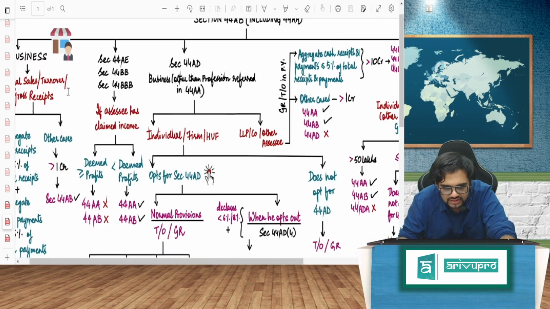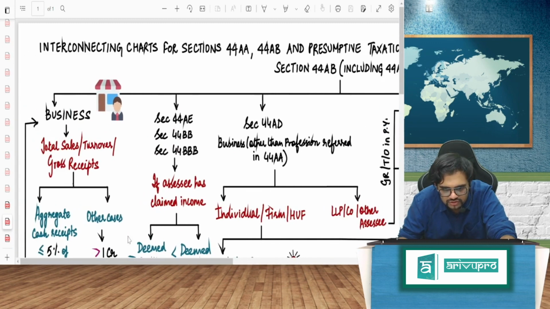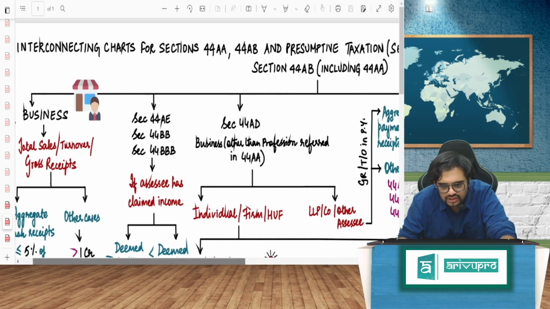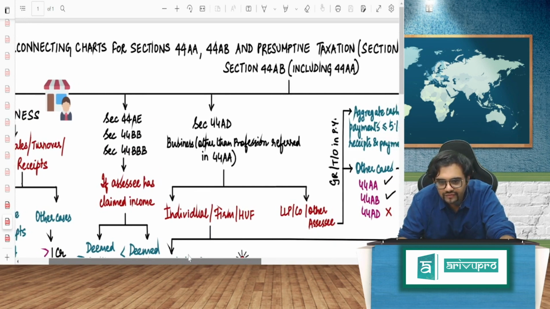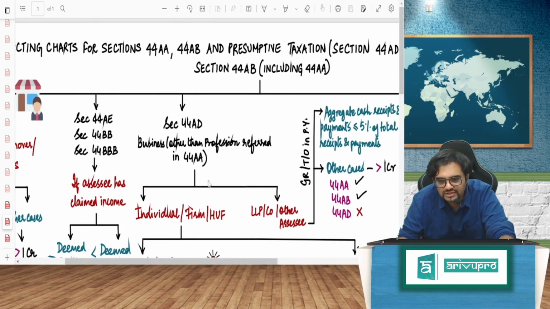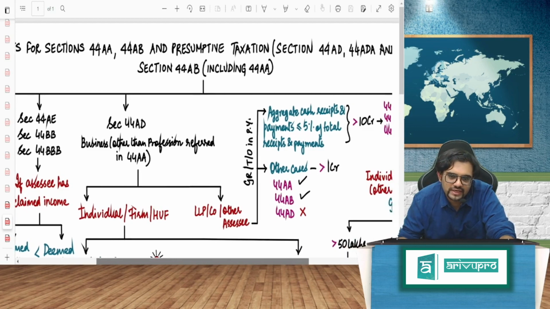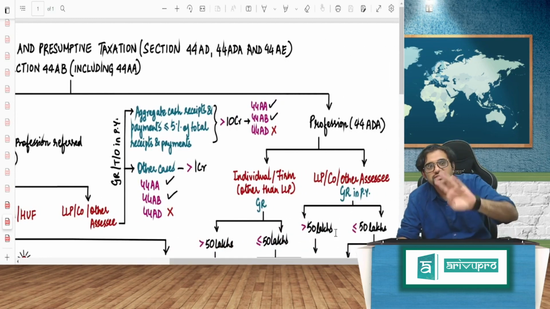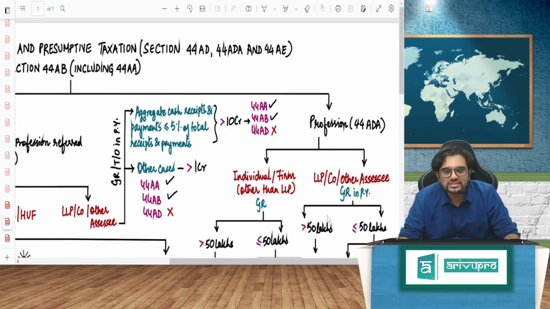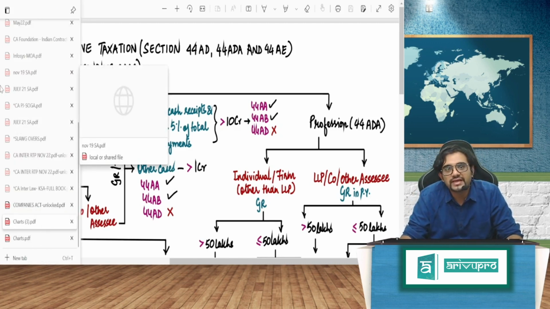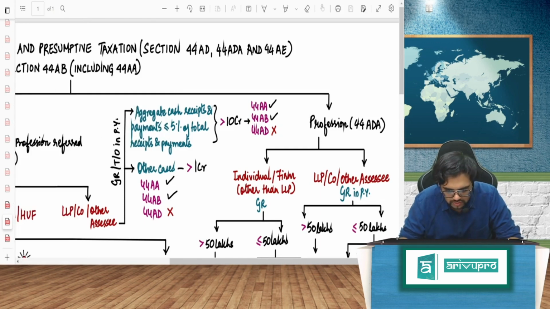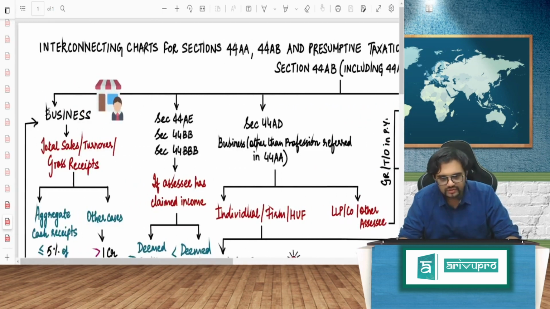One by one, let's discuss, guys. Come on. So what is this chart about? Let me just zoom in. It is an interconnecting chart for section number 44A, then 44AB. 44A is what? Accounts. 44AB is what? Tax audit and presumptive taxation. And let me take 3 sections here, but other sections also I'll throw in here. 44AD is for business, 44ADA for profession, and 44AE. 44AE is for what, my dear friends? I told you, the plying and hiring of goods carriages. So let us now come here one by one.